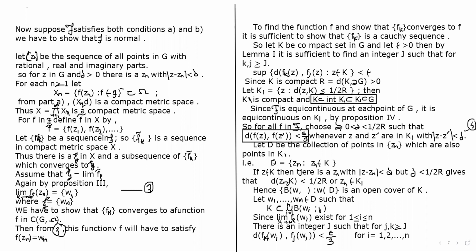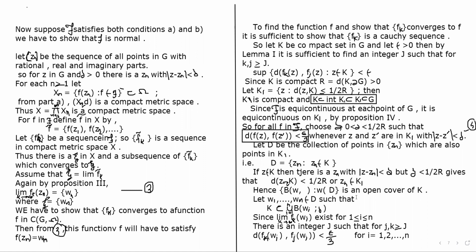So D is the set in which the points Zn belong to K1. So we can say if z belongs to K, then there is a Zn with |z minus Zn| less than delta, but delta is less than 1 by 2R, and that gives d(Zn, K) is less than 1 by 2R, so Zn belongs to K1.